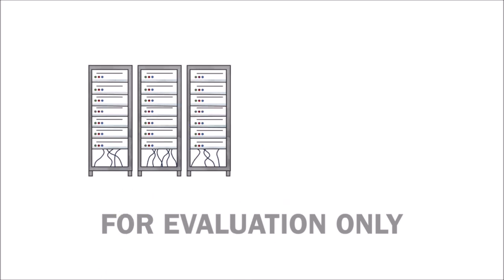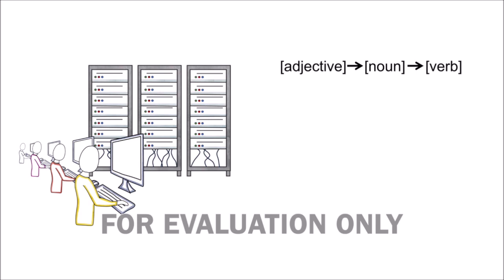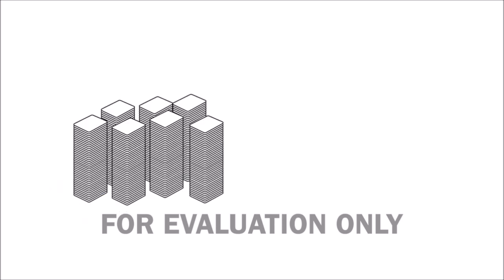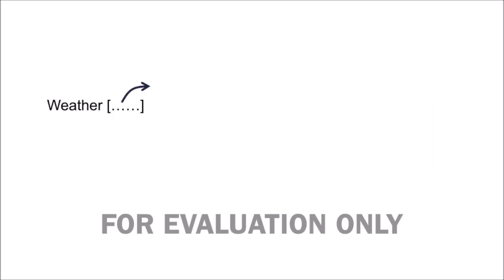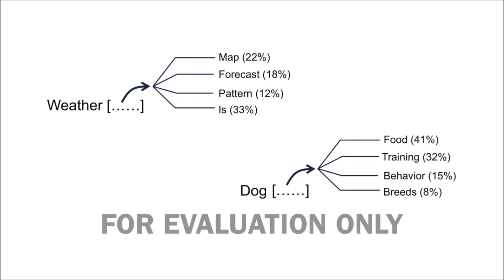It works because powerful computers are trained to look for common patterns between words and phrases, like tomorrow morning, cup of coffee, and suppose that you. Large language models can also detect context. It can tell, based on words that appear together, if you mean bat or bat. Every word becomes a math problem that uses artificial intelligence to find what word should come next in a sentence.